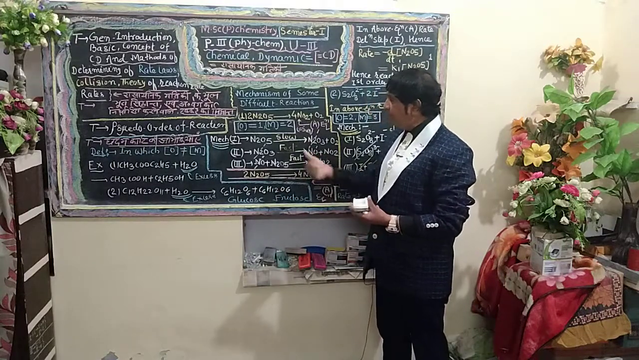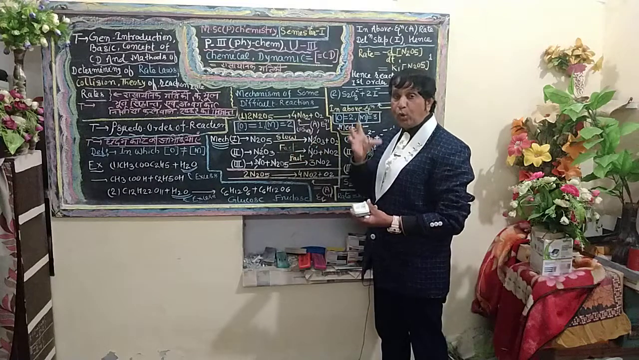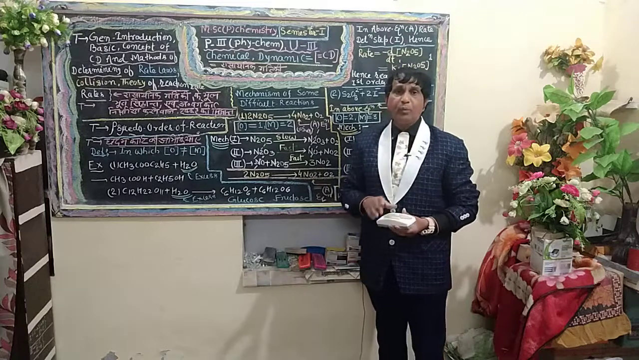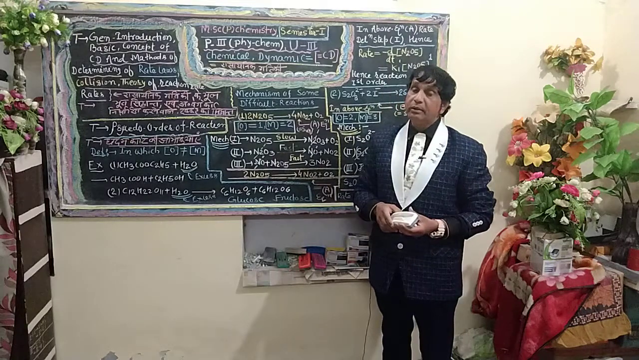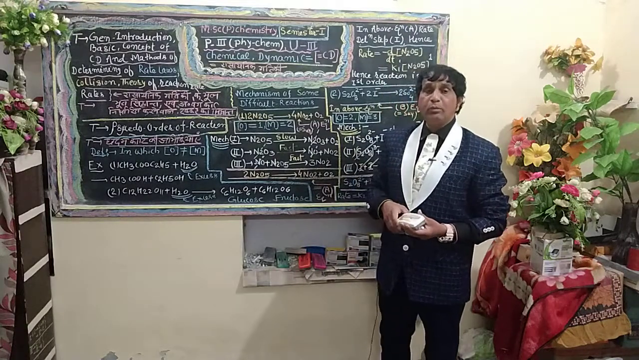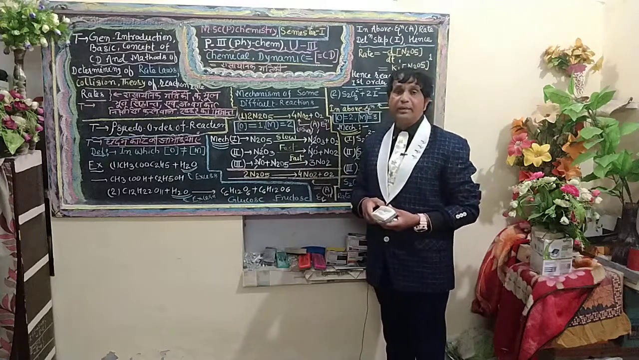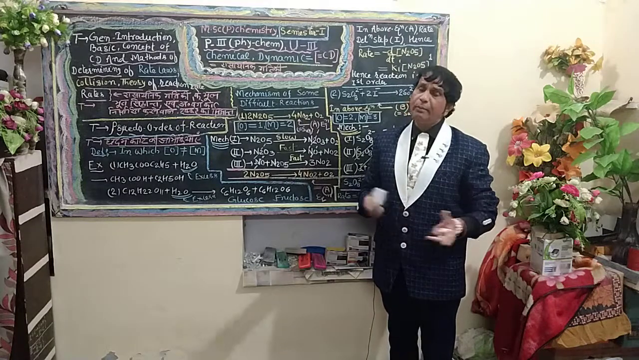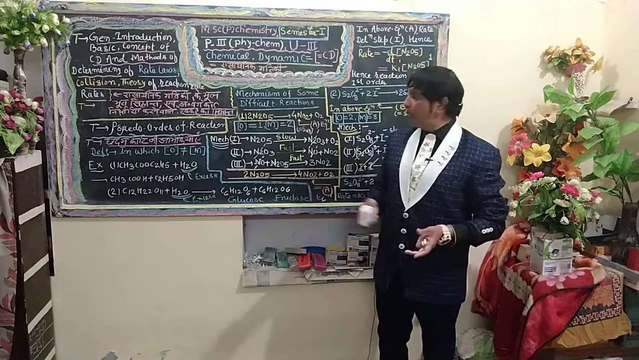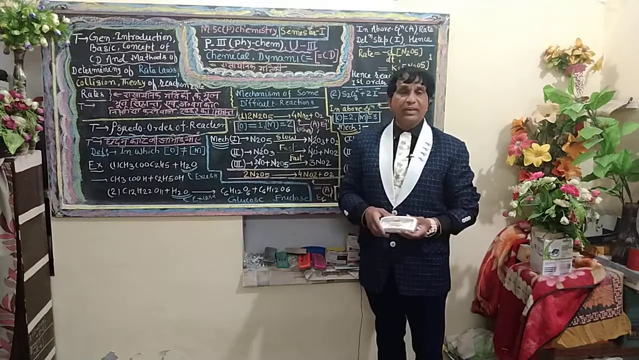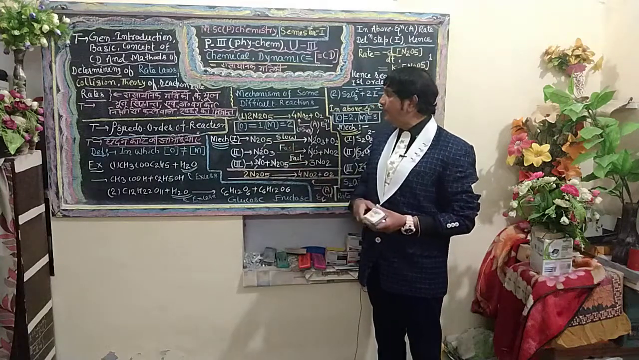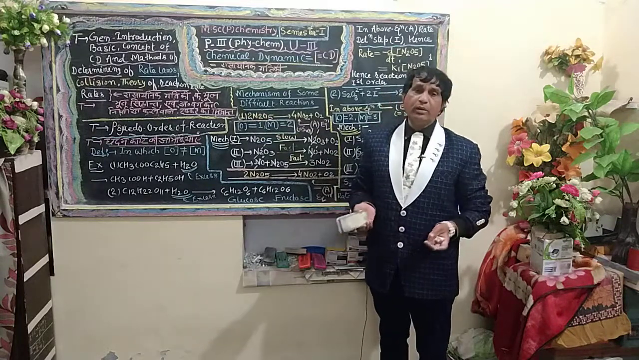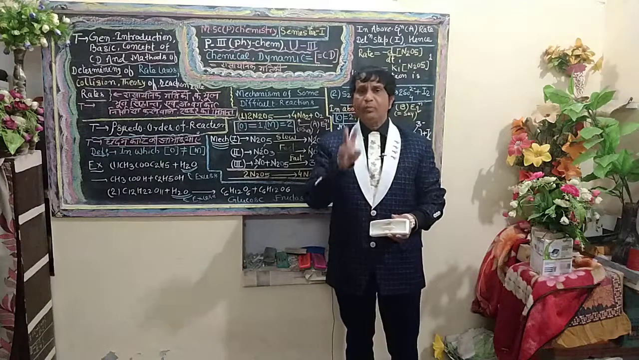In step number 1, which is moving in slow motion, it is the rate-determining step, and it has a single reacting species, nitrogen pentoxide. So with respect to nitrogen pentoxide, the order of reaction is unity, but the total number of moles present is 2, so the molecularity of the above reaction is 2.